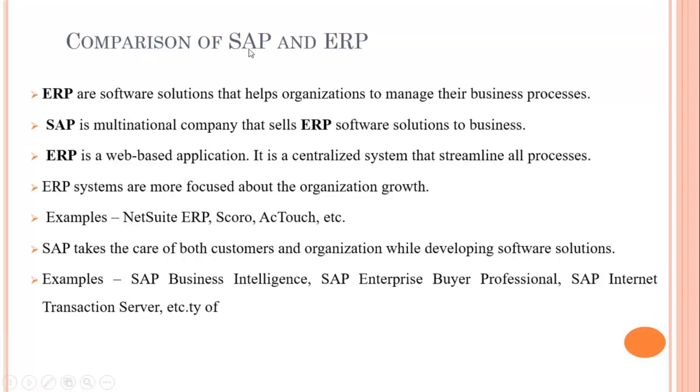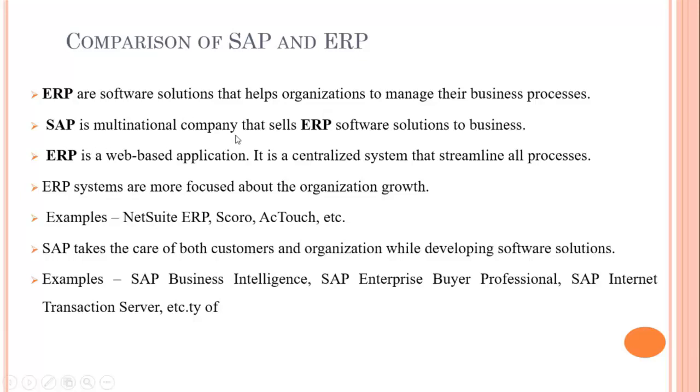Now here we have a comparison of SAP and ERP. How is SAP different from ERP? There can be a number of vendors in the market that are selling ERP. Now, SAP is a software company that is selling its ERP, which is called SAP ERP. ERP are software solutions that help organizations manage their business activities.